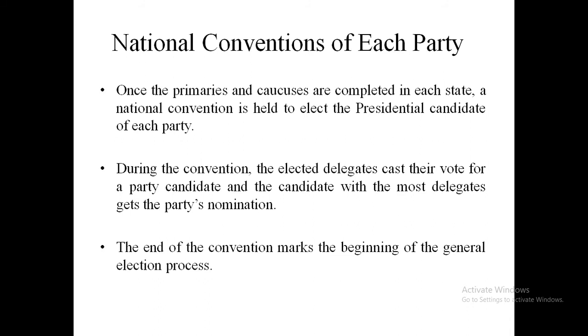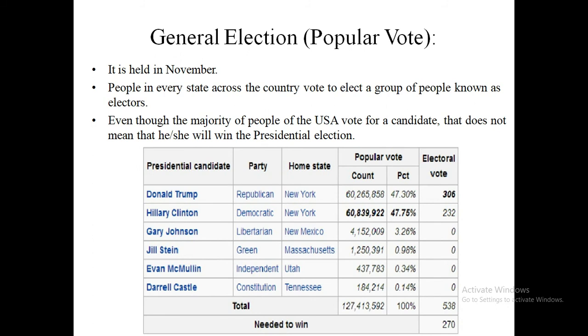The end of this convention marks the beginning of the general election process. So from here the actual process to elect the president starts. Next we will discuss the general election, which is also known as the popular vote. As I have already mentioned, in the primaries and caucuses not all the people of the US participate, but in general elections, or the popular vote, all eligible people of the US can participate.